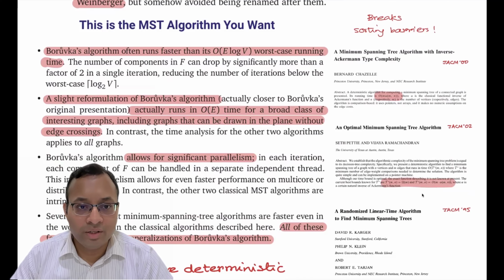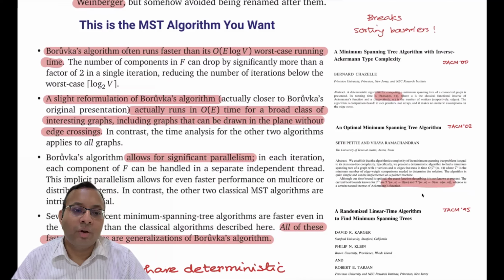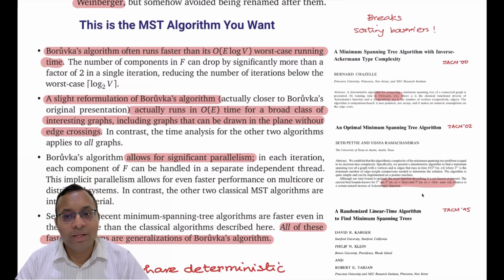Second, Borůvka's algorithm can work very well for several special cases like planar graphs. There you can actually get an order E time algorithm for the problem. Then Borůvka can also allow significant parallelism. Each of the components can be handled separately in parallel. And the fourth part, which is more important, is that this is actually a building block for many other algorithms which broke the barrier of all these three algorithms.